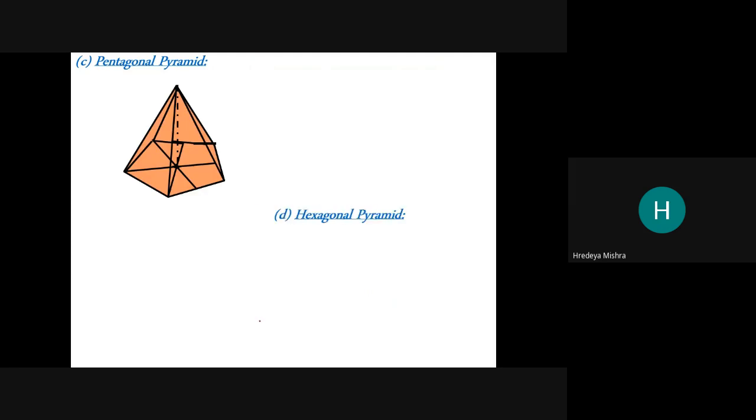The base is square now. Pentagonal pyramid. See, the base is pentagonal now. Hexagonal pyramid. So the base is hexagonal now. So these are the different types.